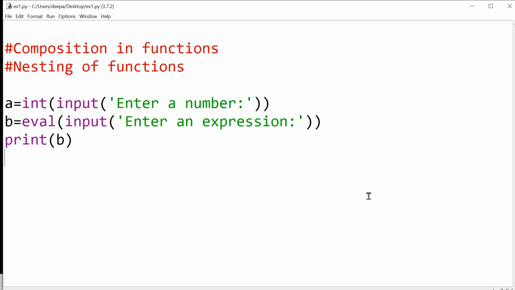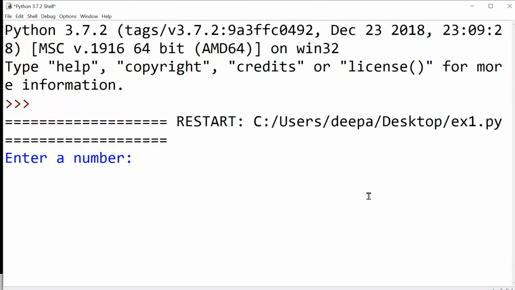Okay, so you see here, first I have to input a value for a. Suppose I give 10 for the value of a. Enter an expression. So I want to evaluate a into 2 plus 5. A into 2 plus 5.